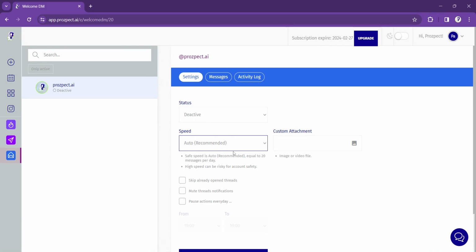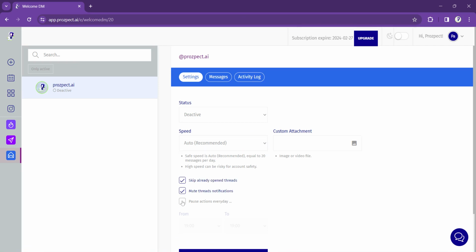I tell everybody to leave it on auto, but if you want to send more than 20 per day, make sure your account is 6 months or older. For 6 months or less, stay at 20. For 6 to 12 months, you can go as high as 50, and after 12 months, you can do whatever you like. But personally, I like to just leave it as is.